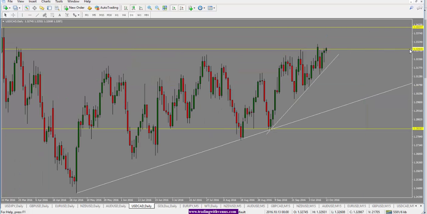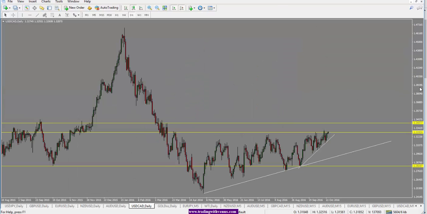This is the support and resistance level that it has been struggling with for the last few days. And if the oil pulls back, we could see a break through this level. Looking at the chart here, if it breaks through this level, the next target we are looking for would be 1.3400. So that's the next target. At this point, it looks like it wants to push through.